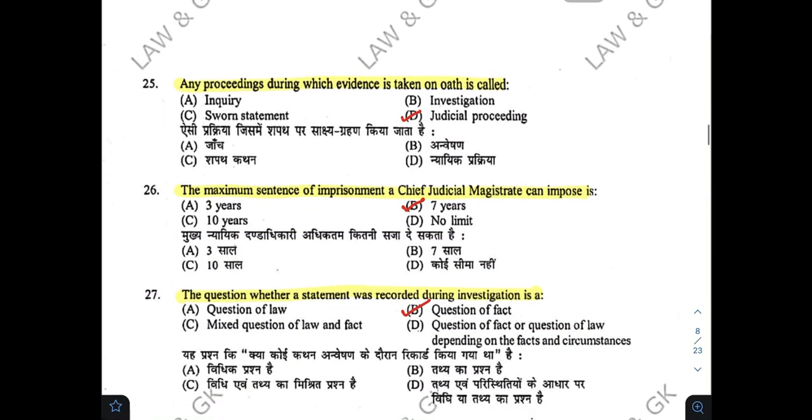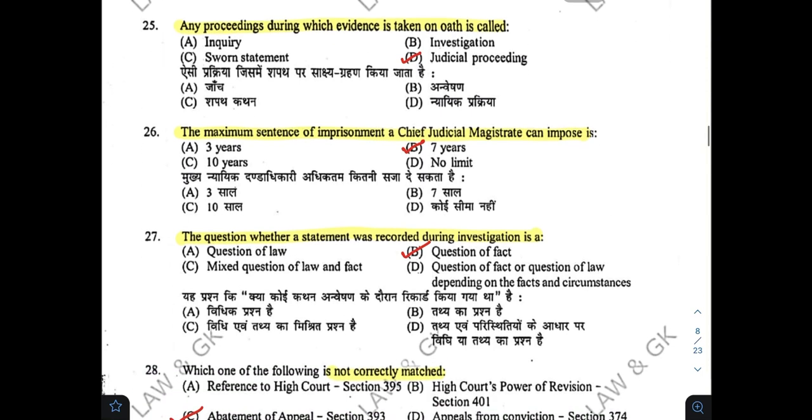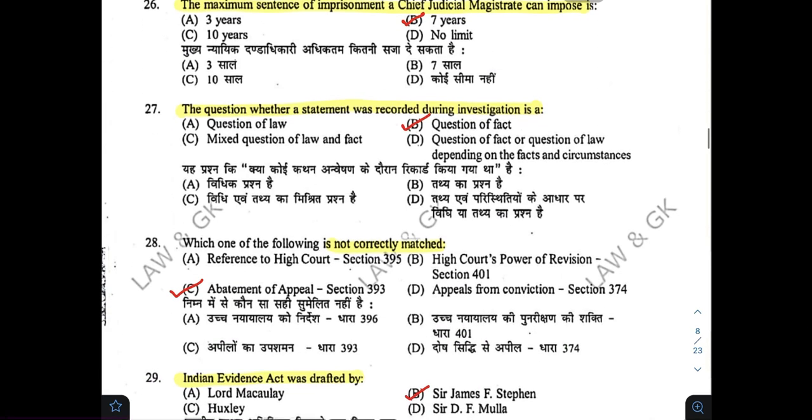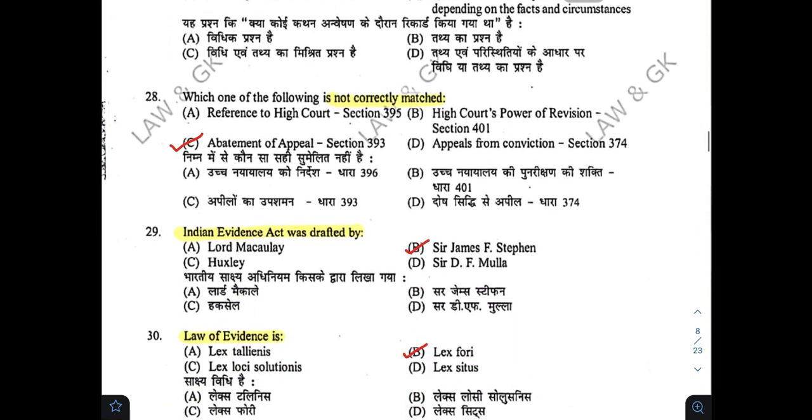Any proceedings during which evidence is taken on oath is called D. Maximum sentence of imprisonment a chief judicial magistrate can impose is B. The question whether a statement was recorded during investigation is a B. Not correctly matched, C. Question number 28, not correctly matched, C.